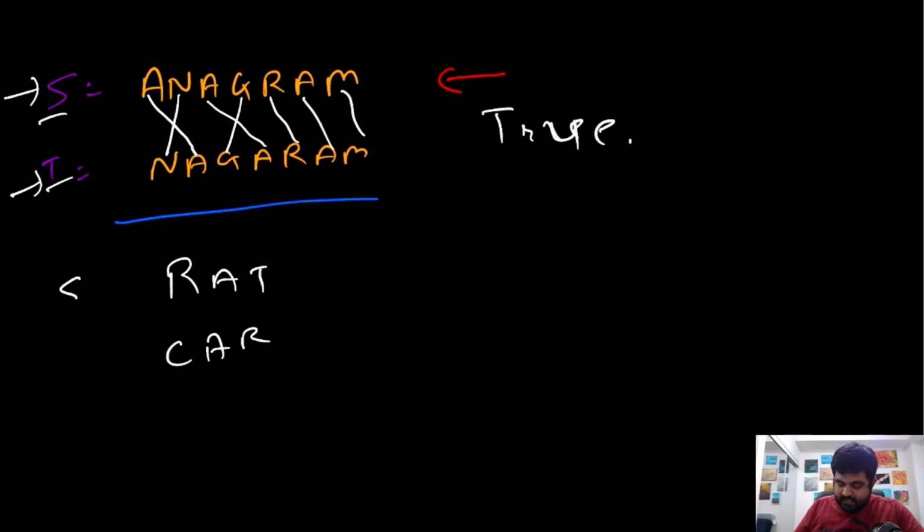Now in this case, s is equal to rat and t is equal to car. If we repeat the same process, okay, r is present in both, a is present in both, but this t is not present in this string, and this c is not present in this string, which means these are not anagrams of each other, and we need to return false in this case. So let's see what the different approaches would be to solve this problem.